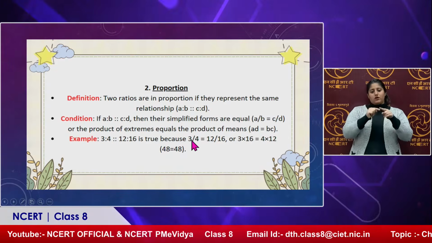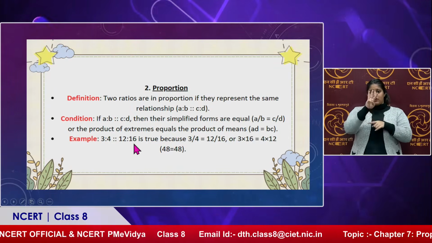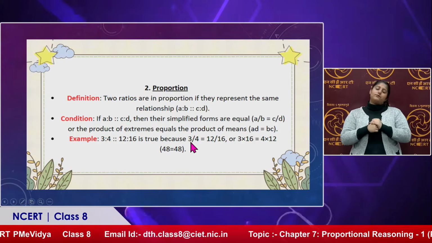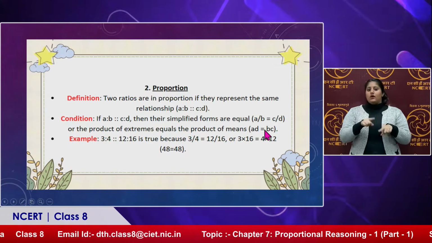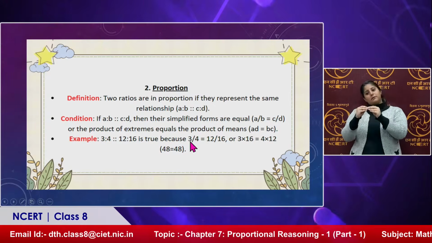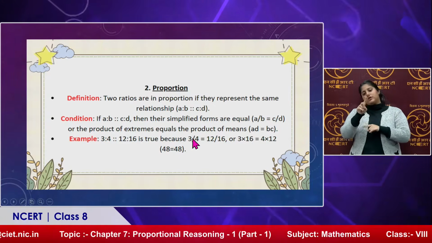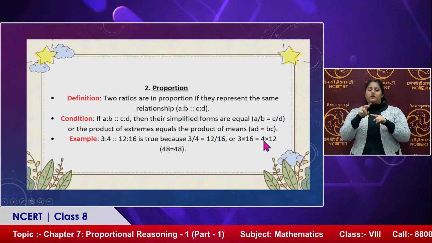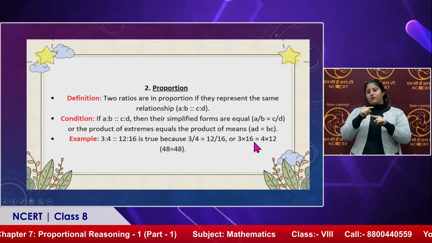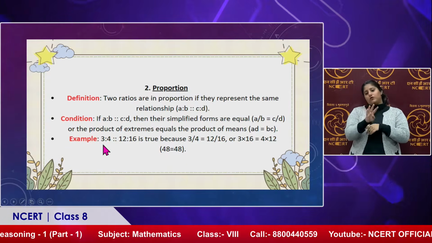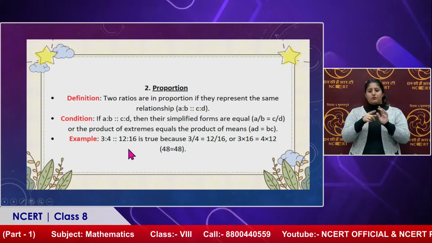3:4 can be written as 3 by 4. 12:16 can be written as 12 by 16. Or we can say AD must be equal to BC. So 3 into 16, yes, extremes, equals 4 into 12, the means. So both are 48. So 48 equals 48. That means the given ratios are in proportion.